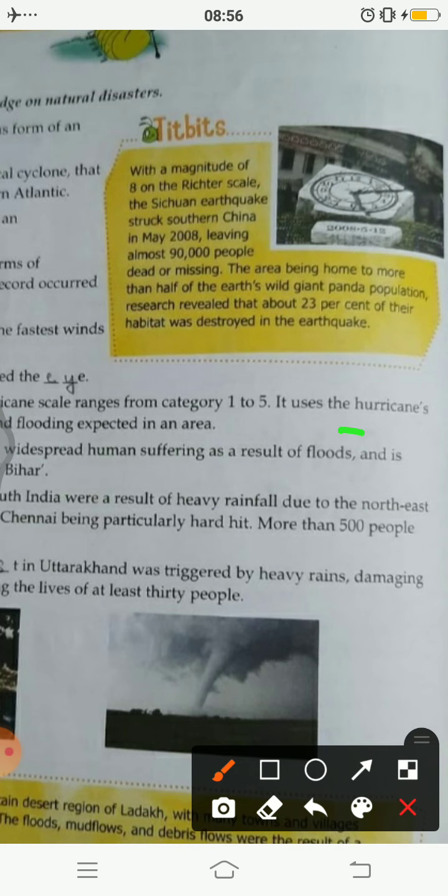the center of hurricane is an eye. Hurricane is a cyclone, and so the wind blows in this form, and the center it forms is known as eye. Then we have Saffir-Simpson hurricane scale, which ranges from category 1 to 5. It uses the hurricane's speed to gauge size, damage, and flooding expected in an area.